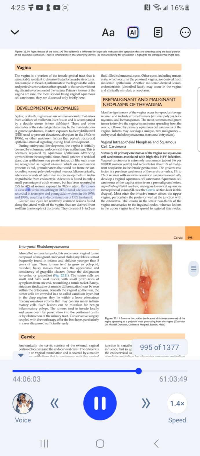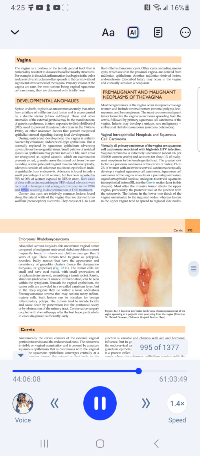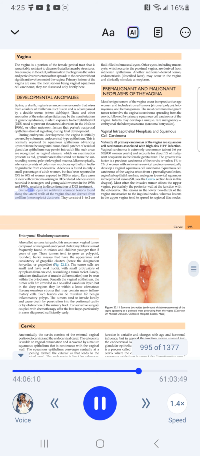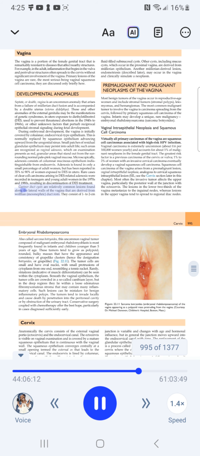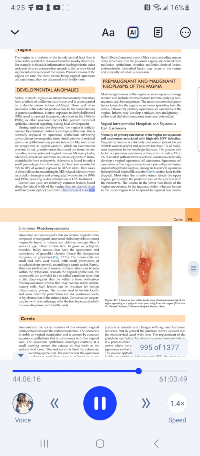Rare cases of clear cell carcinoma arising in DES-related adenosis were recorded in teenagers and young adult women in the 1970s and 1980s, resulting in discontinuation of DES treatment. Gartner duct cysts are relatively common lesions found along the lateral walls of the vagina that are derived from Wolffian mesonephric duct remnants. They consist of 1 to 2 cm